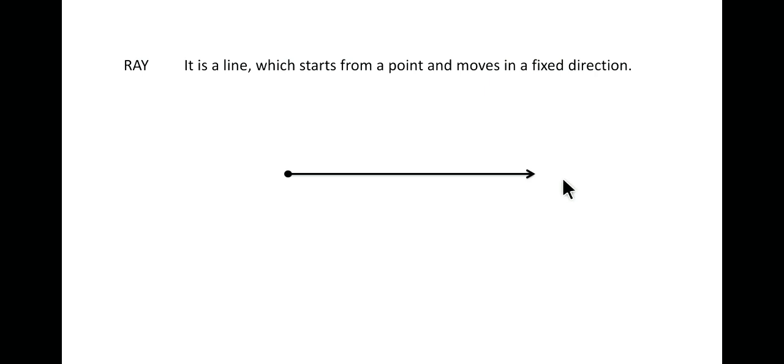All right, so let's say this point is point A, and let's consider any point out here, that is, let's say point B. So AB becomes a ray and it is represented like this. We write AB and we write a small ray on top of it, and thus AB signifies a ray.